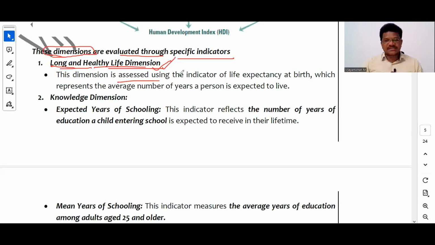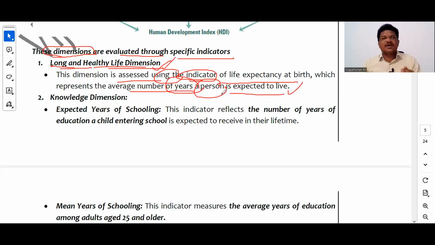This dimension is assessed using the indicator of life expectancy at birth, which represents the average number of years a person is expected to live in a particular country. So the average number of years a person lives in that country is life expectancy at birth, right?